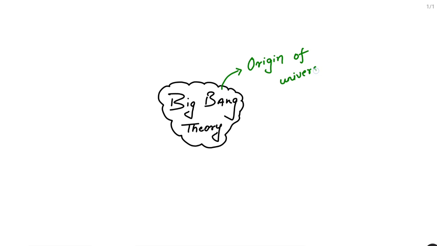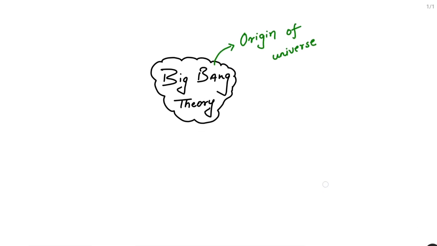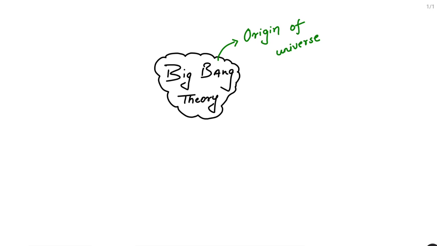The first thing we know is that there are various theories given by scientists about the origin of the universe, but the famous one is the Big Bang theory. Now let us talk about who has given this theory. There must be some question. We understood that this is a theory about the origin of the universe, so who has given this theory?